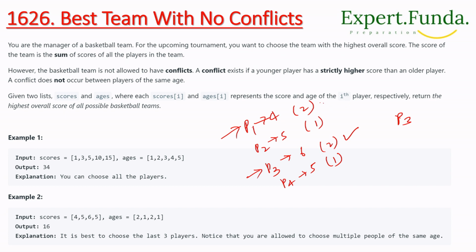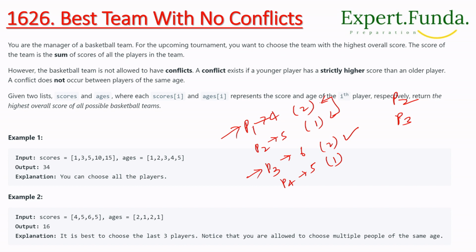If we talk about these two, P1 and P2, P2 has more score and he is younger, right? So here you can say a conflict exists, right? So which one has the highest value? P2 has the highest value, right? So we will select P2.